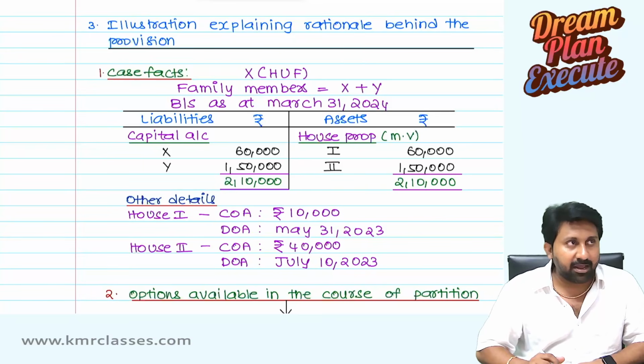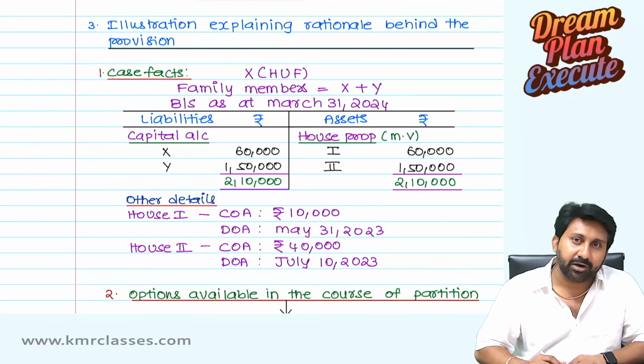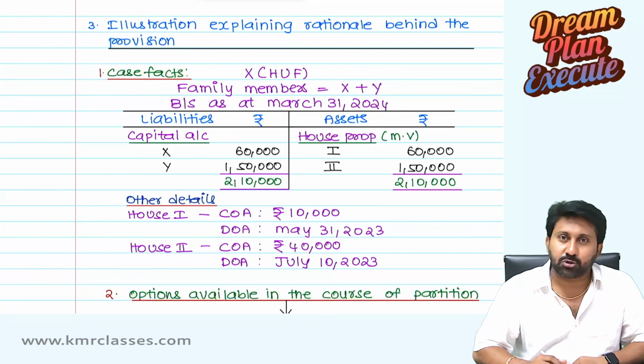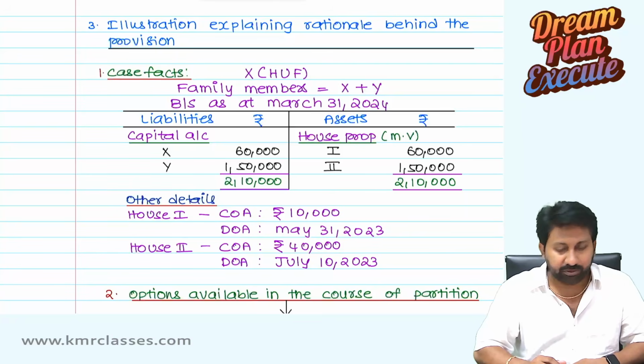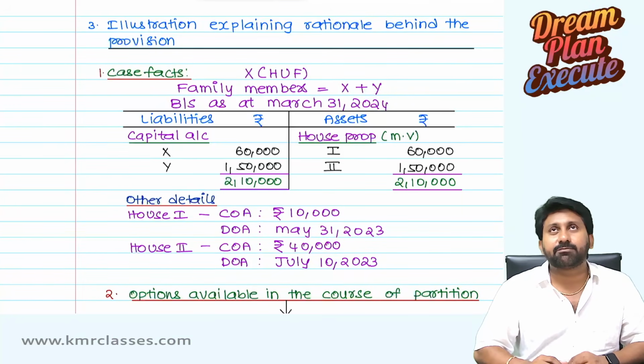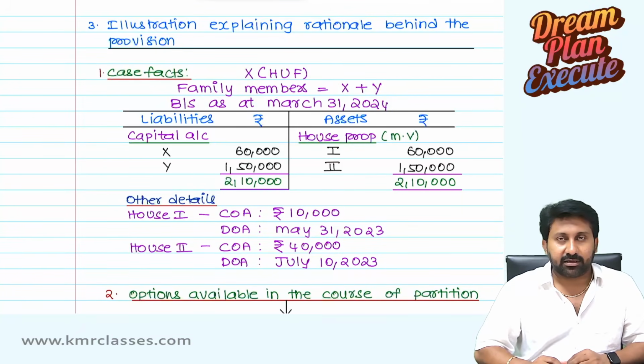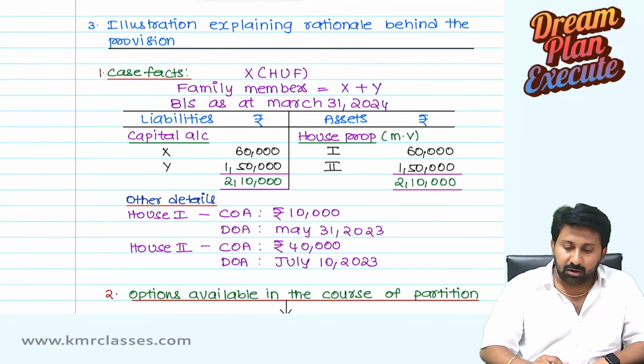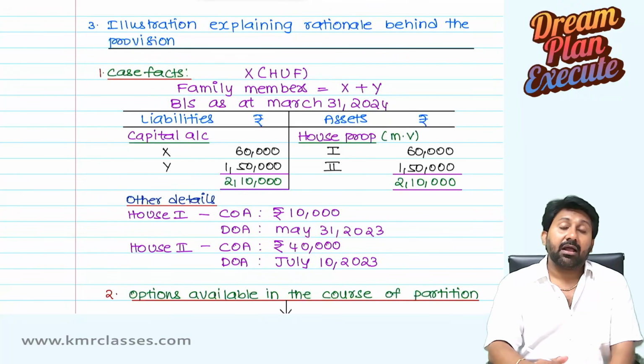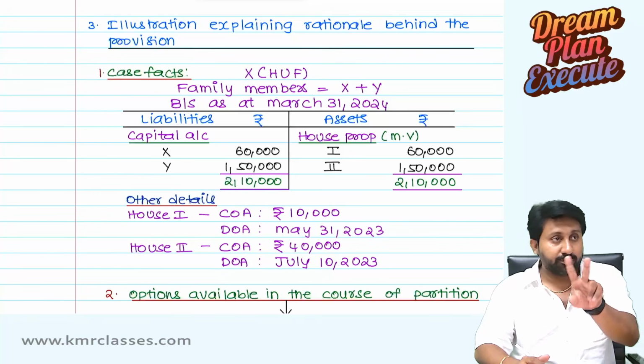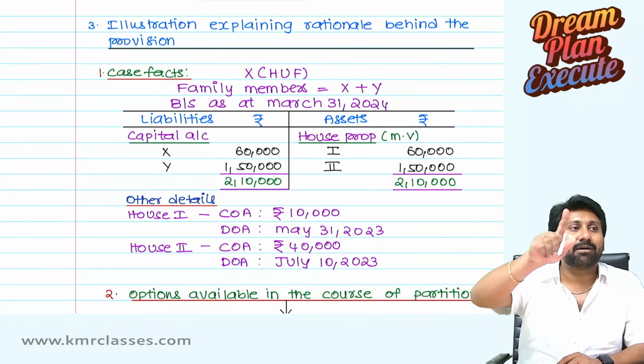Partition has to happen. What is distributed? Capital asset has to be distributed. So if you observe, the capital asset has to be distributed. Now the point will come this way. HUF will have two options. Option number one.